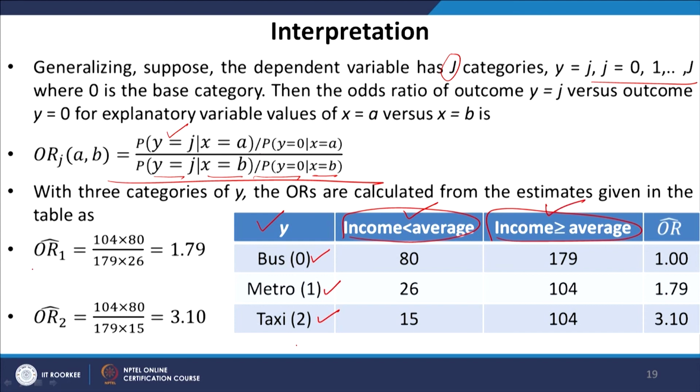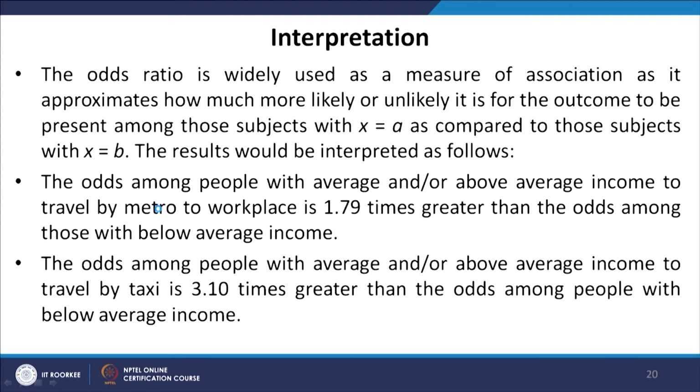And the odds ratios are calculated following the formula, and they turn out to be 1.79 in the first case and 3.10 in the second case. You just need to plug in these values into this formula, right, in order to arrive at these odds ratios. The calculations are already shown here. So, the odds ratio is widely used as a measure of association, as it approximates how much more likely or unlikely it is for the outcome to be present among those subjects with x equals a as compared to those subjects with x equals b.